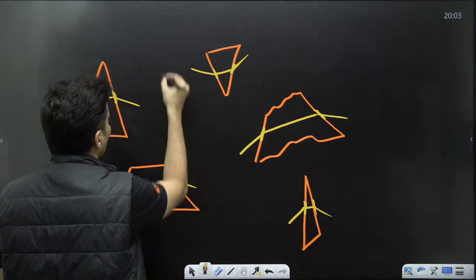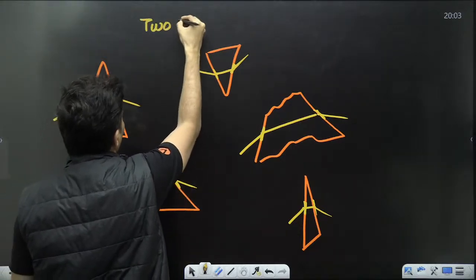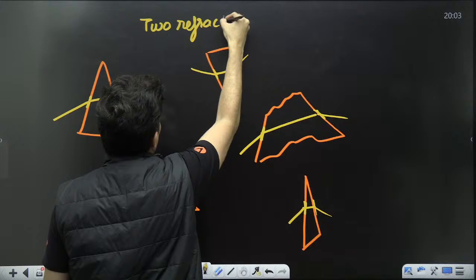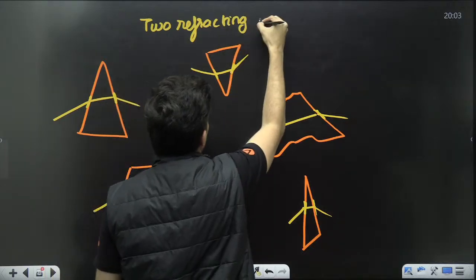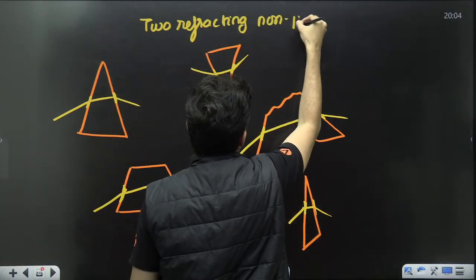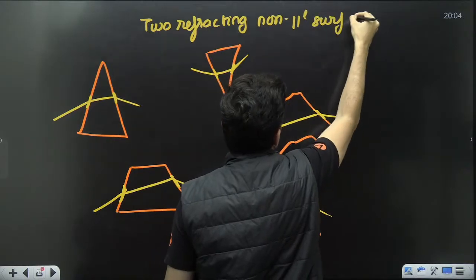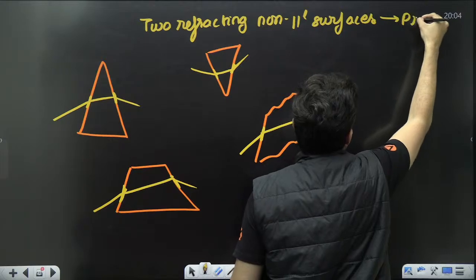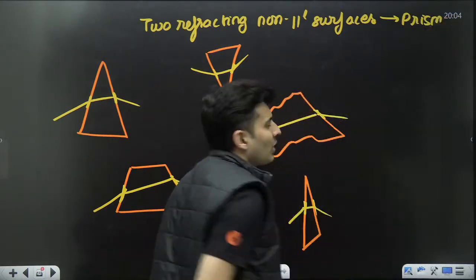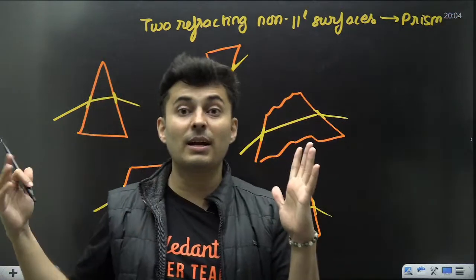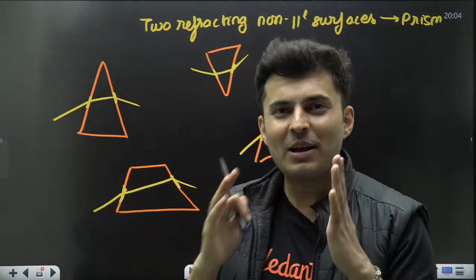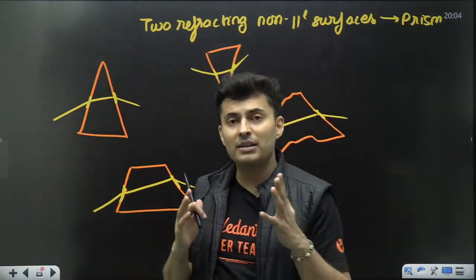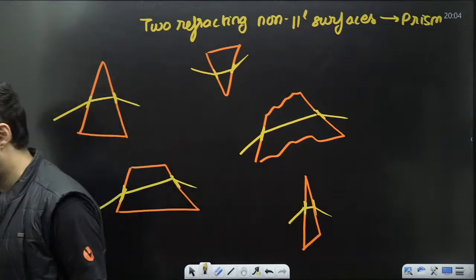Basically you should have two refracting non-parallel surfaces, then you call that a prism. Because the moment you have parallel surfaces, it becomes a glass slab. The moment you have a parallel surface, what does it become, my dear students? It becomes a glass slab.